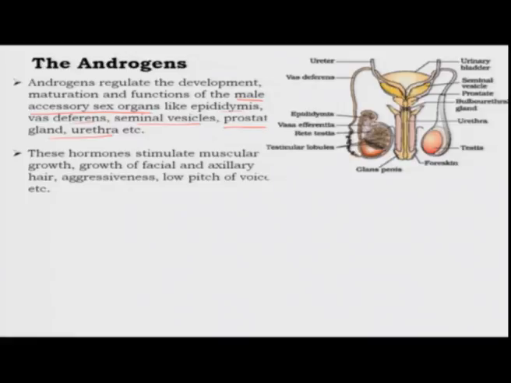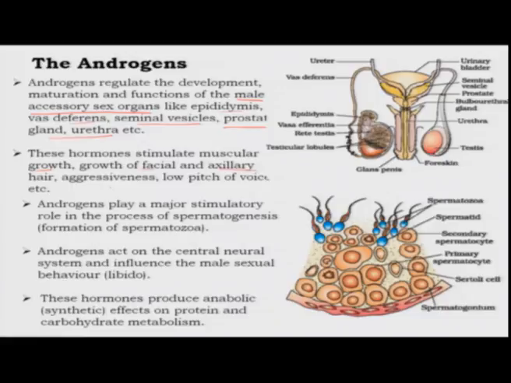They also stimulate the production of secondary sexual characteristics such as muscle growth, growth of facial hair, axillary hair, aggressiveness, low pitch of the voice, etc. Androgen is also important for the production of sperm within the testes, and it is also important in influencing male sexual behavior. And finally, these hormones are called anabolic hormones because they affect protein and carbohydrate metabolism.